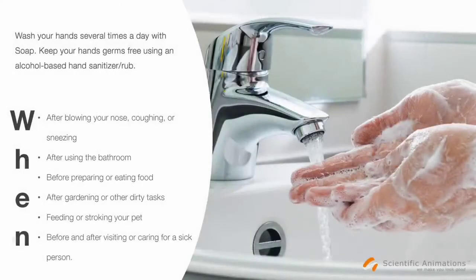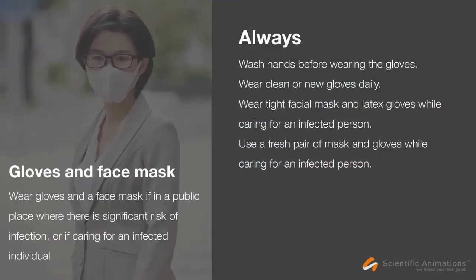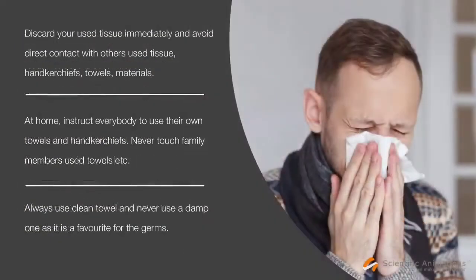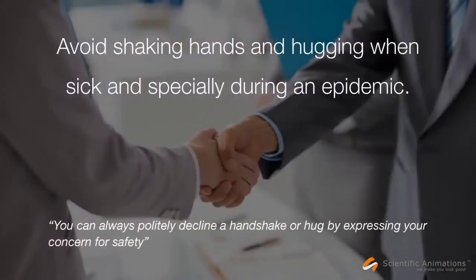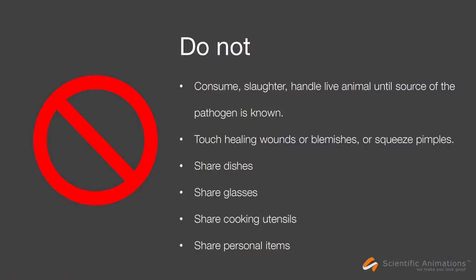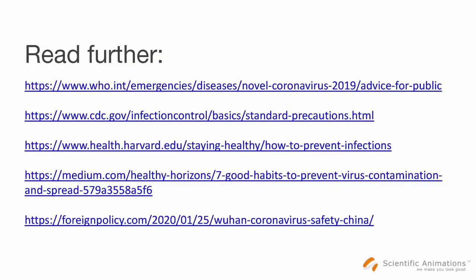As an airborne virus, recommended precautions are similar to those for preventing the flu. This includes washing hands regularly with soap and water for 20 seconds, covering sneezes and coughs with the inside of the elbow, refraining from touching high-contact surfaces like railings and doorknobs. If you use tissues, throw them away immediately. Avoid close contact with people who are sick. For more info on precautions and best practices, see the list of references below.